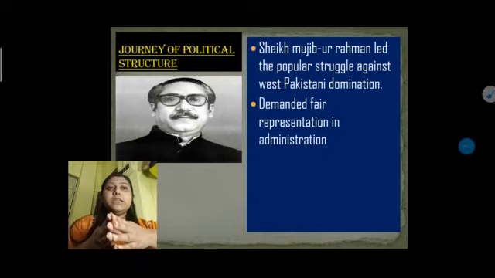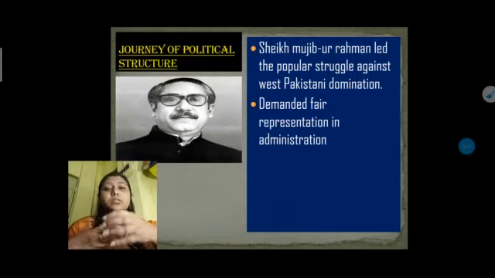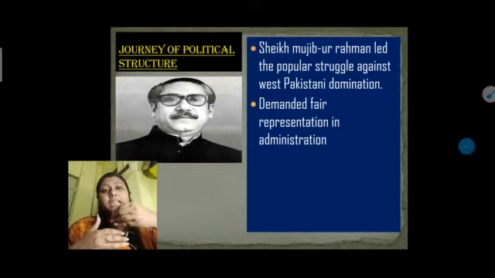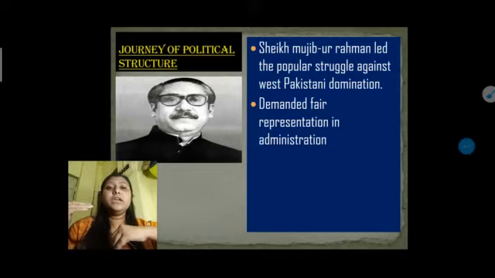He was a very popular, famous figure in the struggle against West Pakistan's domination. He always tried to protest against West Pakistan, which was imposing every rule and regulation illegally on East Pakistan and dominating its people.